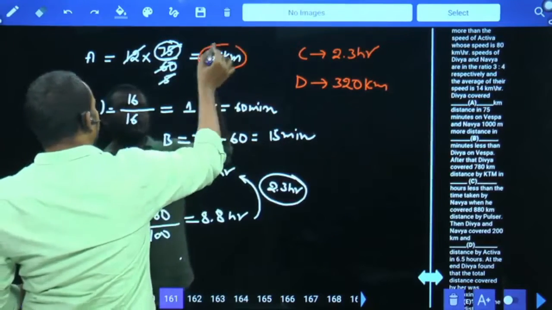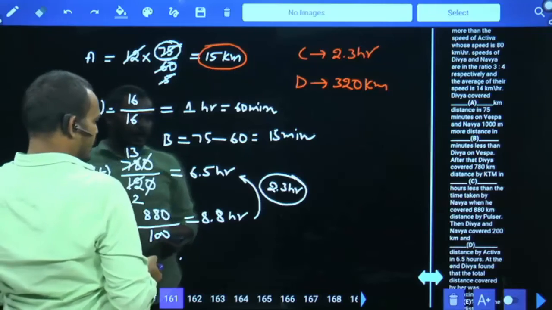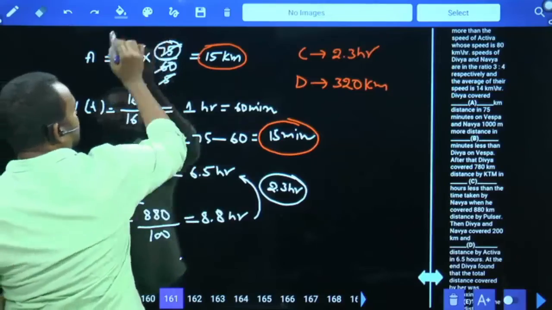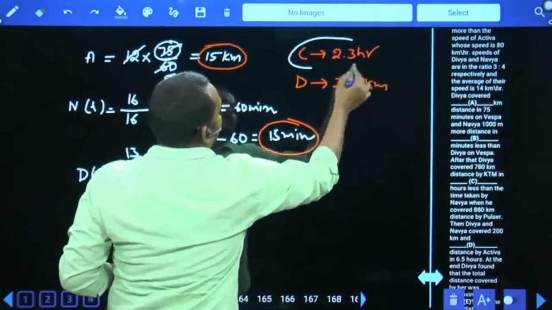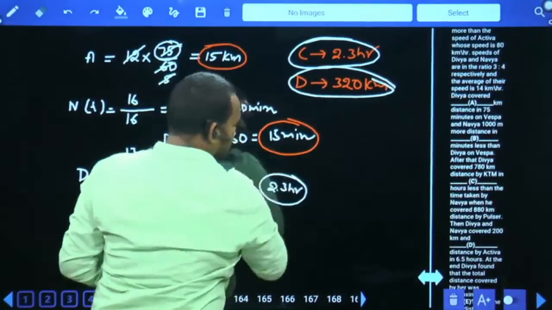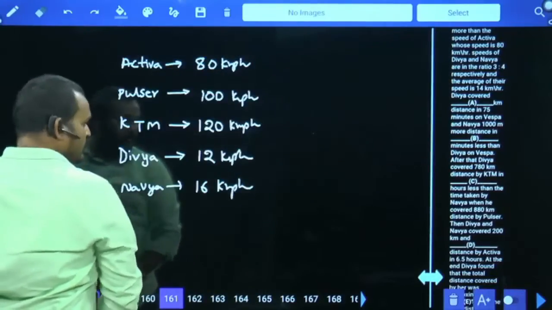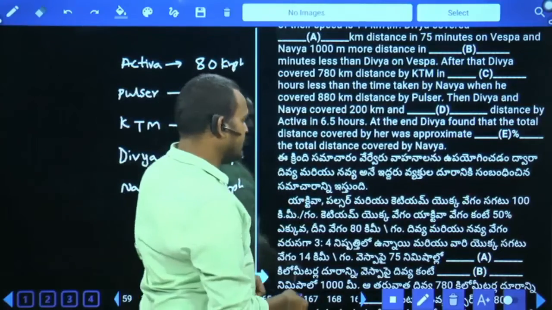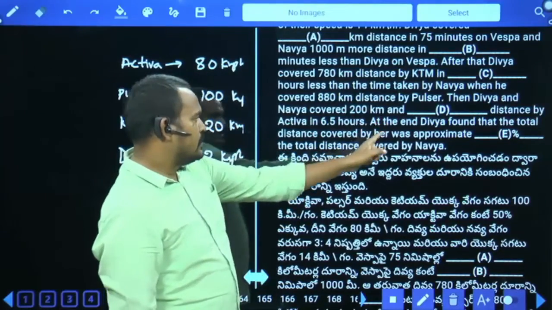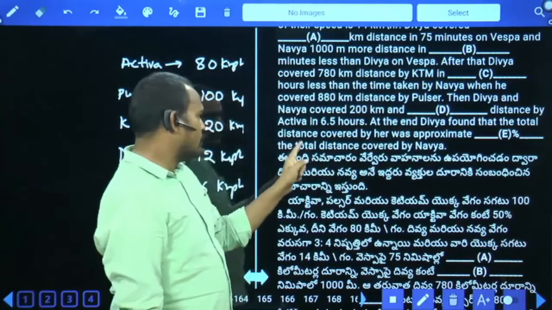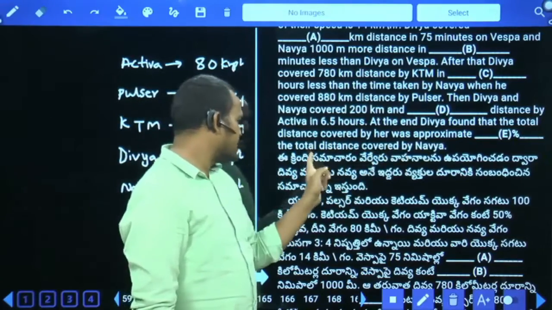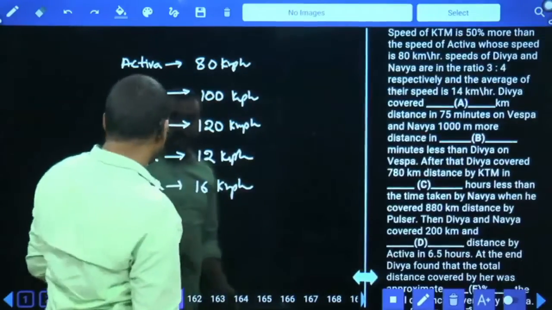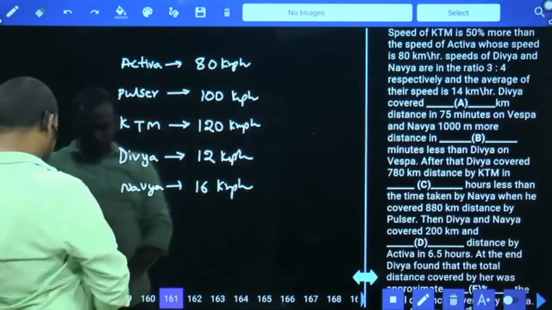A value is 15 kilometers, B value is 15 minutes, C value is 2.3 hours, and D value is 320 kilometers. Next, what is the last point here? It is E percentage. At the end, Divya found that the total distance covered by her was approximately dash percentage of the total distance covered by Navya. What is the distance covered by Divya?